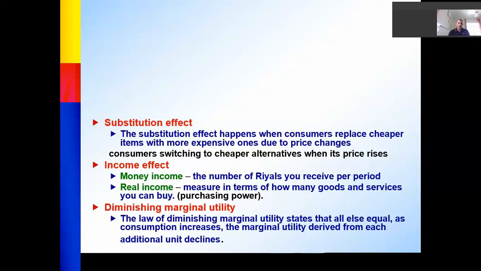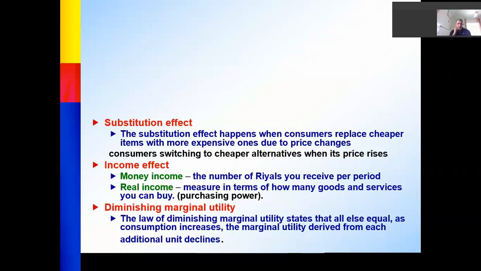Income effect. Here I have two things: money income and real income. Money income is how much money you get in terms of riyals or dollars. But real income is how many goods and services you can buy with the salary.